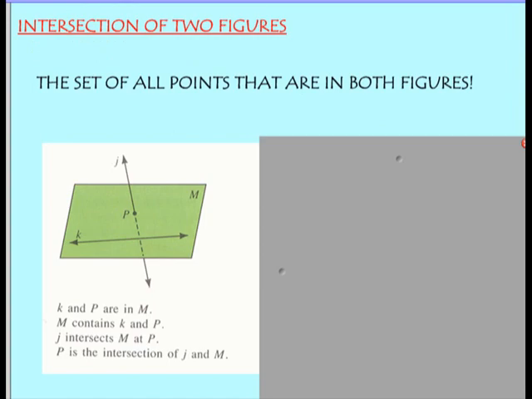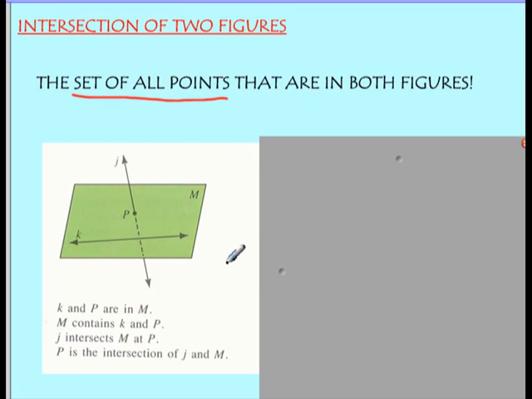But now let's take a look at some vocabulary and some of the ways that we name things in geometry. We're going to look at it in the context of the intersection of figures. The intersection of 2 figures is simply the set of all the points that are in both figures. There's a lot of different ways we can talk about that, and a lot of different notation in this figure that I just want to point out. Again, we'll get into it more deeply in class.